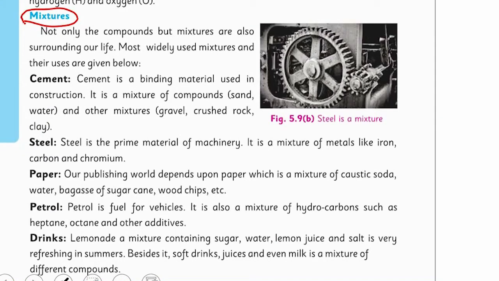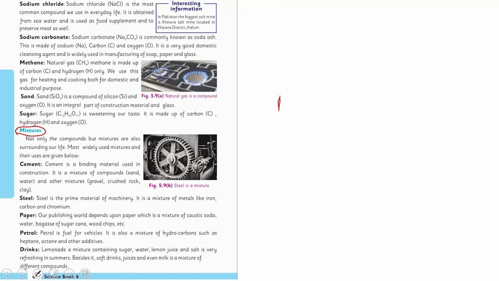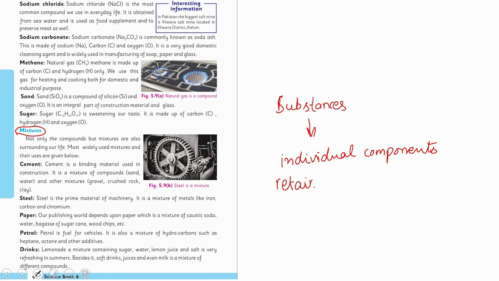What are mixtures? Mixtures, by definition, are substances in which individual components retain their properties and can be separated out.